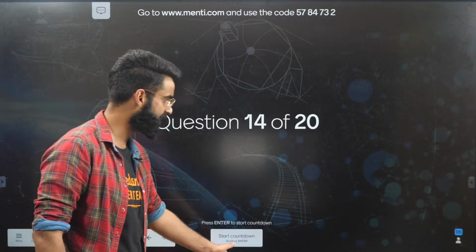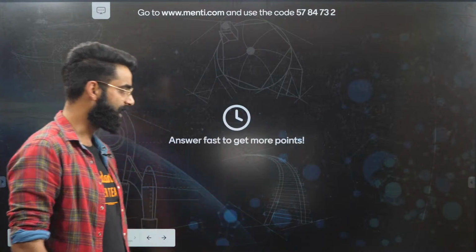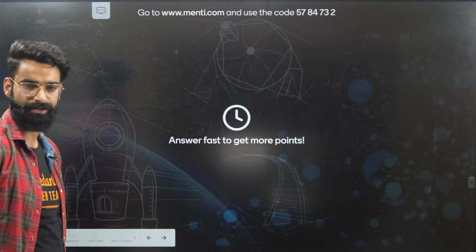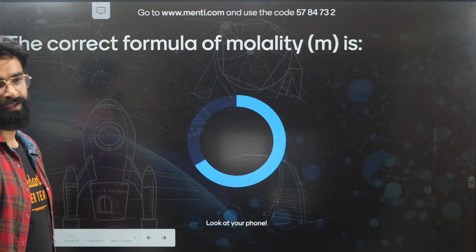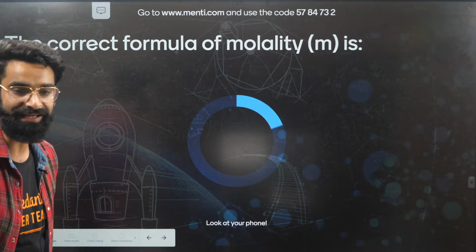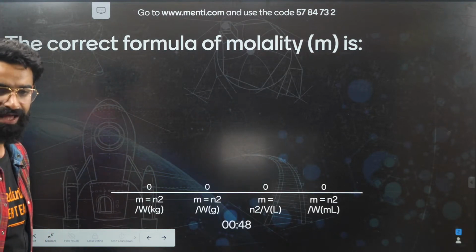This is the 14th question. I'm starting the countdown in 3, 2, 1, and now. I've started the countdown. I want you guys to look at your screen. The correct formula of molality, right? Molality.